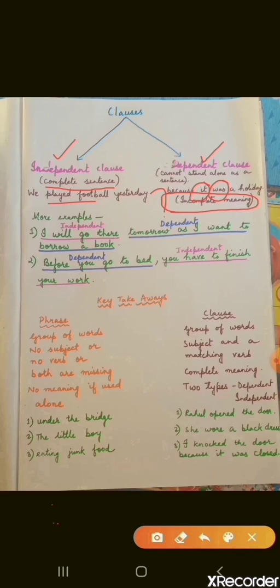And the next one, though there are subject and verb present, we still have doubt about its meaning. We don't get the complete meaning. That's why it is called dependent clause.